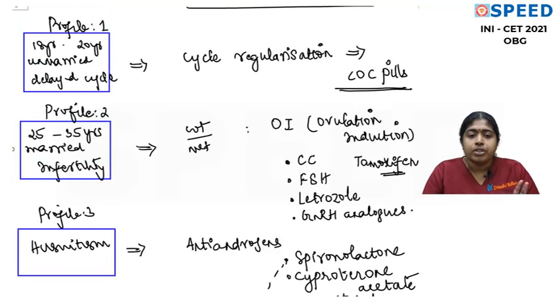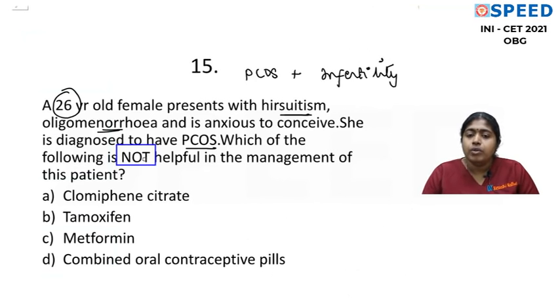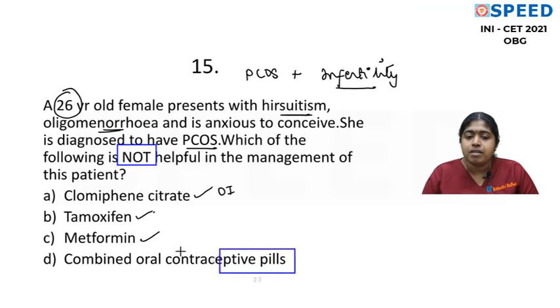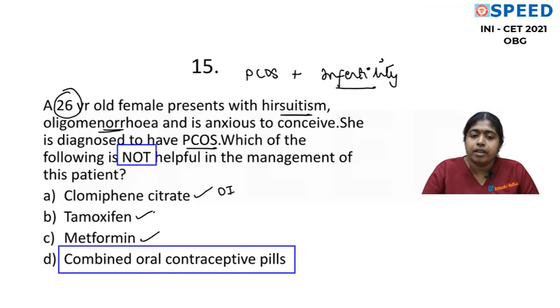Now when we look at this question, which is not useful for infertility: clomiphene citrate is an ovulation induction drug, yes, can be given. Tamoxifen also can be given, metformin also can be given. But when we talk about combined oral contraceptive pills, how is it helpful in infertility? No. So therefore the odd man out will be combined oral contraceptive pills. Many of you are tempted to answer tamoxifen, although tamoxifen is not regularly used as an ovulation induction drug, it does have some role. So here combined oral contraceptive pill, we will take this off.